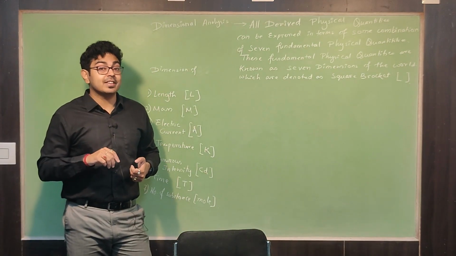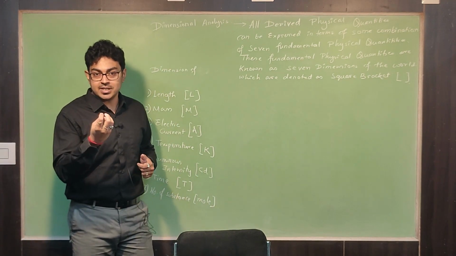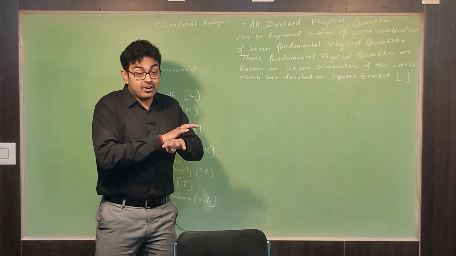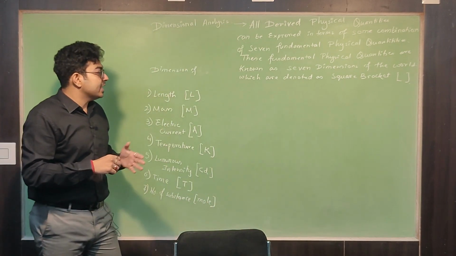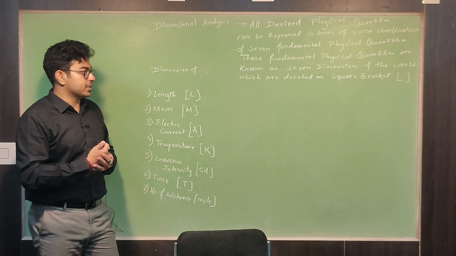So that is why they are becoming the 7 dimensions of the world. With the help of these fundamental physical quantities we can derive any other physical quantity. Now just check what we are denoting these dimensions of these physical quantities.